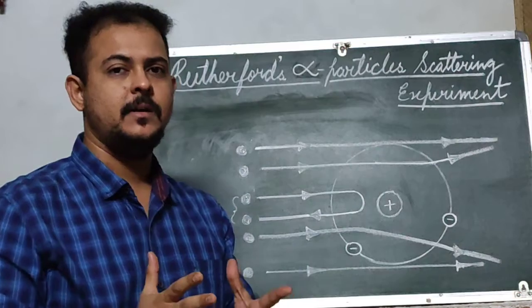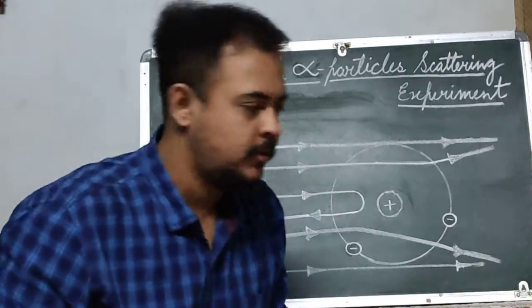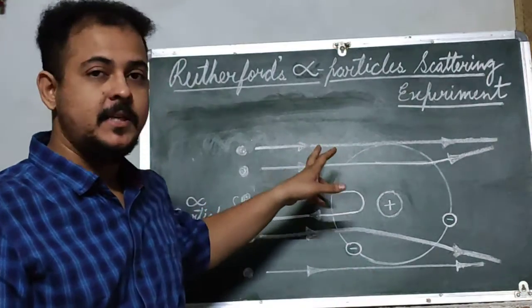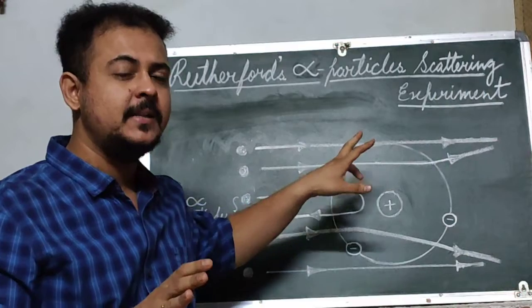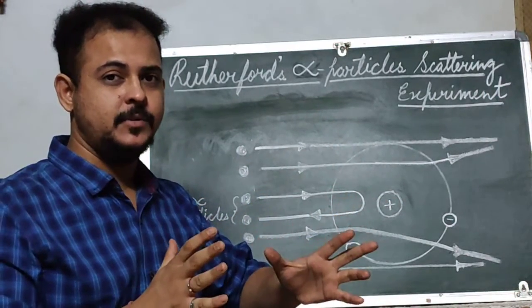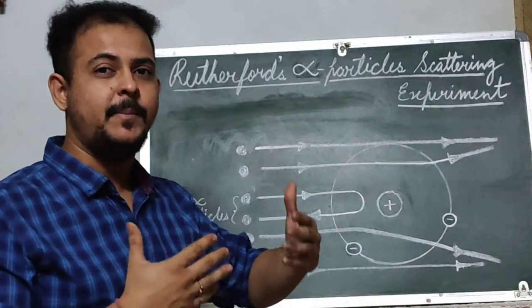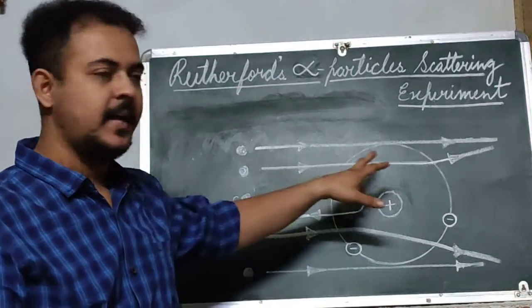So basically, we are understanding this in this way. Just focus on the board. As you can see, most of the alpha particles are passing through, so it means that there is very much empty space inside the atom, which is letting the alpha particles pass through them, as you can see in the diagram.